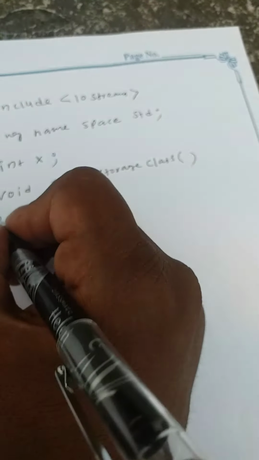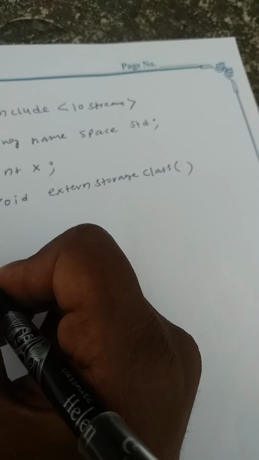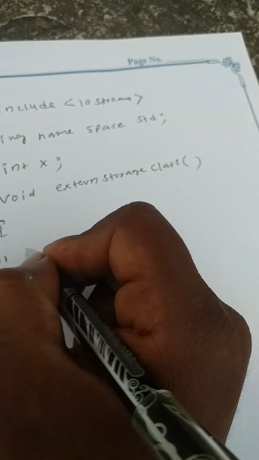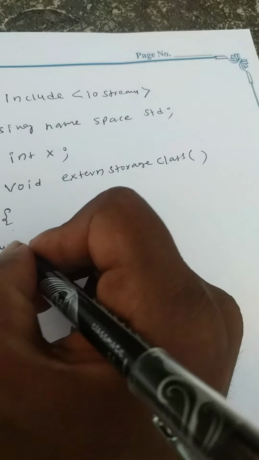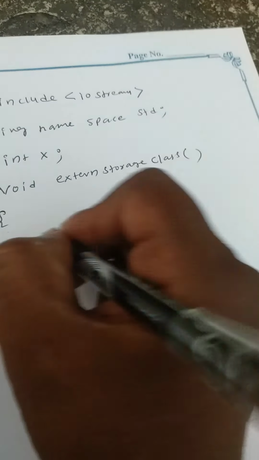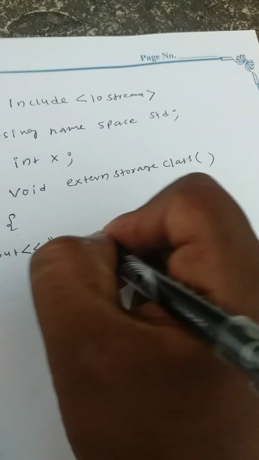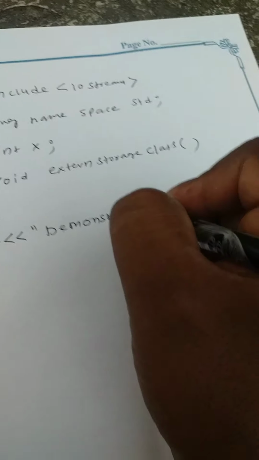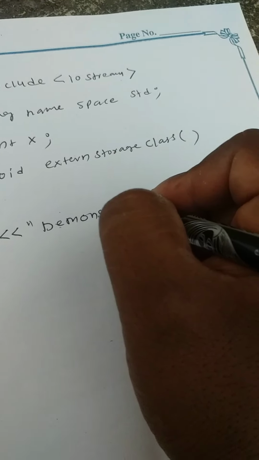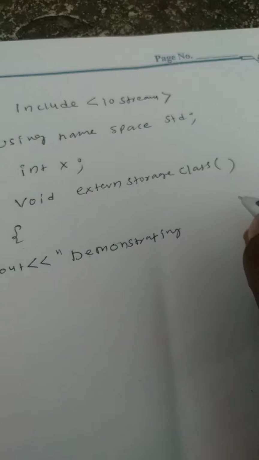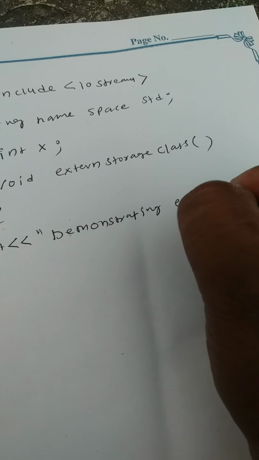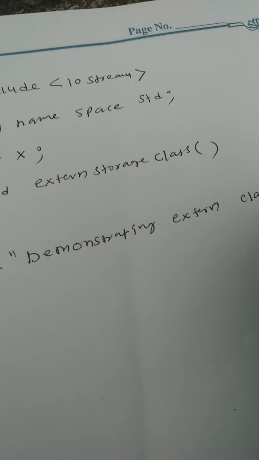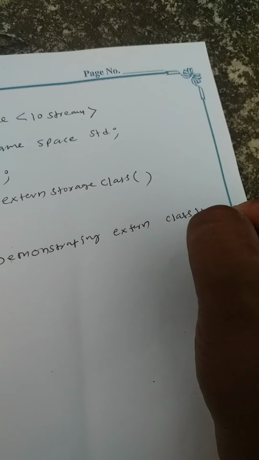Then open the bracket, and next we create the output statements. cout is the output function. Now create an output statement: demonstrating external class, and then backslash n.